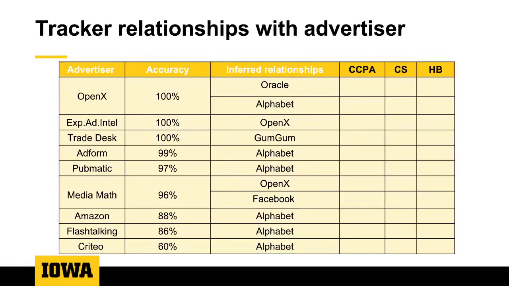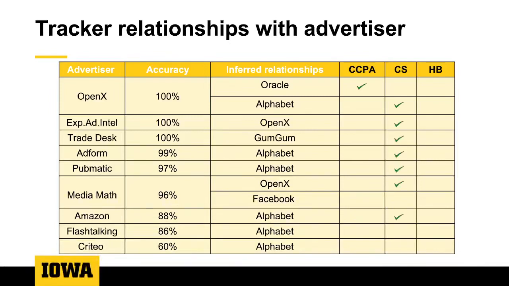The 3 columns on the left denote the advertiser in the first column, the accuracy of the model in the second column, and the inferred relationships in the third column. For example, the first row shows OpenX has a relationship with Oracle and Alphabet. To validate our relationships, we used 3 sources of ground truth. First, we visited the Attorney General's website where data brokers are supposed to register themselves. We explored those data brokers and enumerated any disclosed relationships that they had, and we were able to verify OpenX's relationship with Oracle using this methodology.